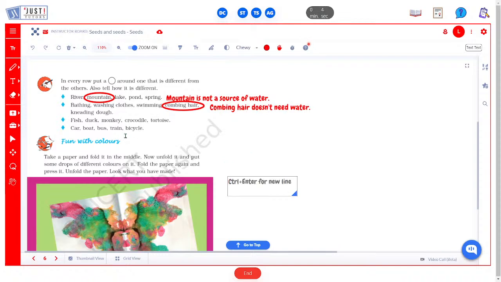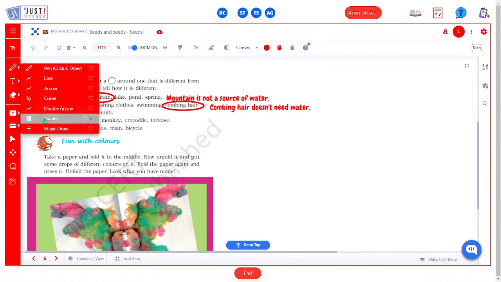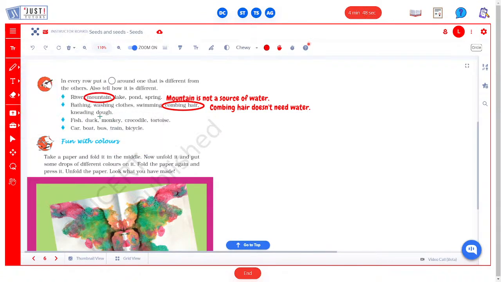Now the next thing, fish, duck, monkey, crocodile and tortoise. So in this case we can circle monkey. Why would we circle monkey? We would circle monkey because monkey doesn't live in water. It lives on trees while all others live in water. Monkeys live on trees while all others live in water.